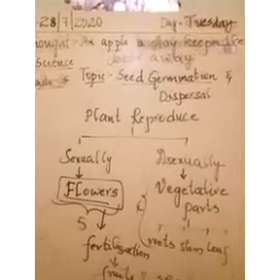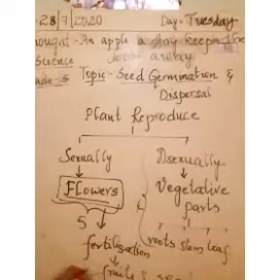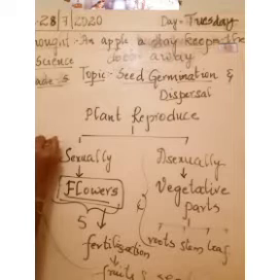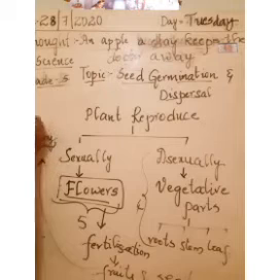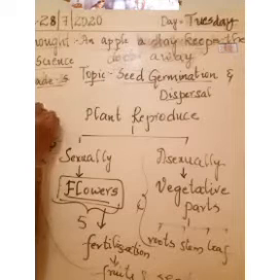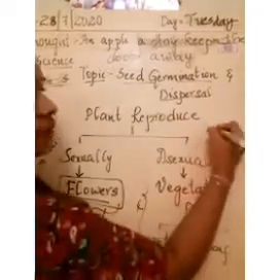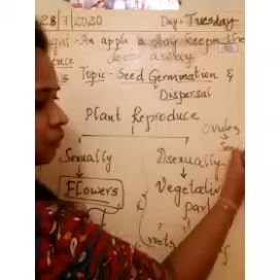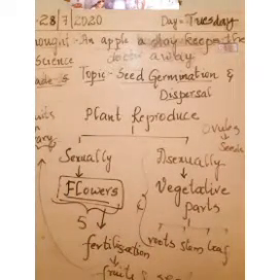Yes or no? Fruits are nothing but the ovary. The ovary will be giving rise to fruits, whereas ovules will be giving rise to seeds. Yes or no?